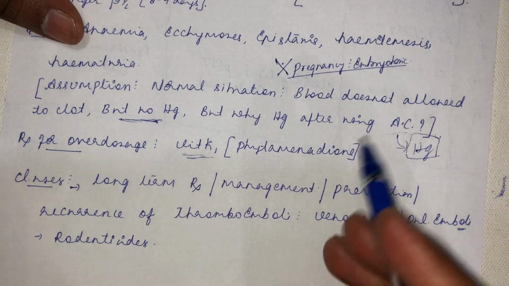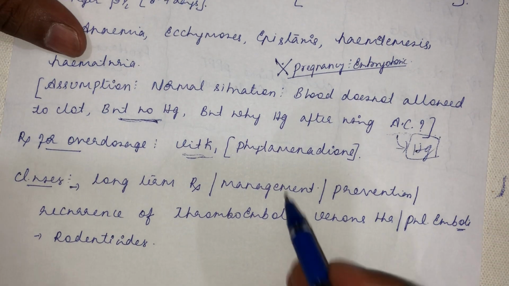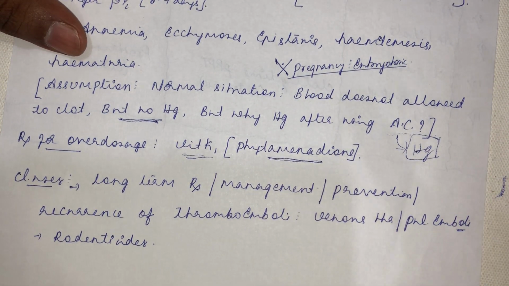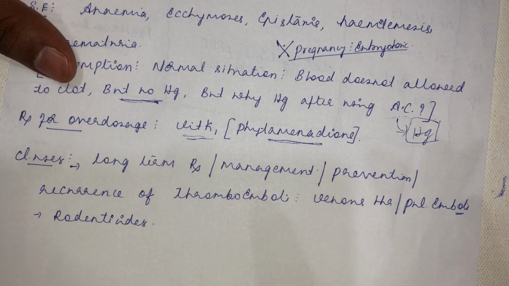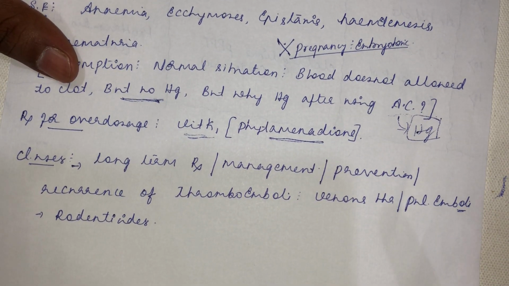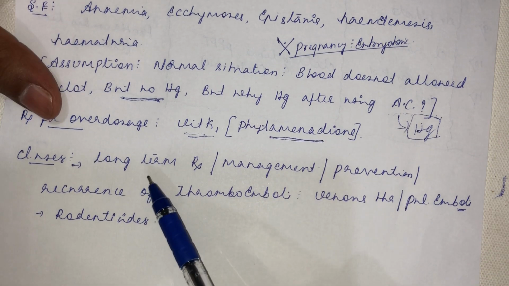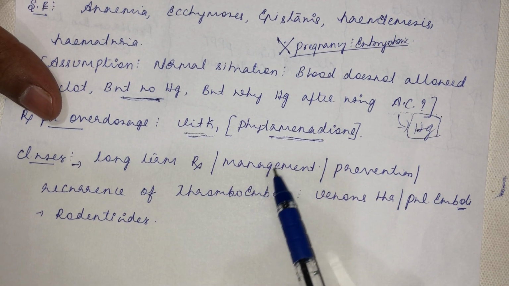You administer it plenty, its action will be relieved back. So phytomenadione, you give phytomenadione in warfarin toxicity. See, if you are using warfarin along with salicylate, salicylate is going to displace warfarin from plasma protein. That's how it causes toxicity. At that time, you give vitamin K1. Okay. Clinical uses, long-term treatment and management.